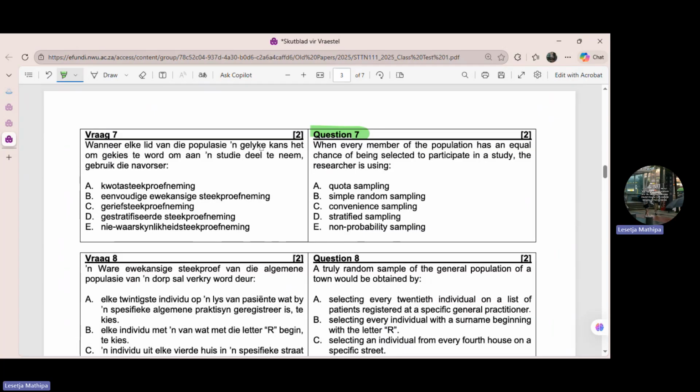When every member of the population has an equal chance, I think I talked about this. It's very important to make sure that you read the question and understand the question. When every member of the population has an equal chance of being selected to do what? To participate in a study. Already you can see that this is simple random sampling. When every member has an equal chance of being selected to participate, that's what we call simple random sampling.